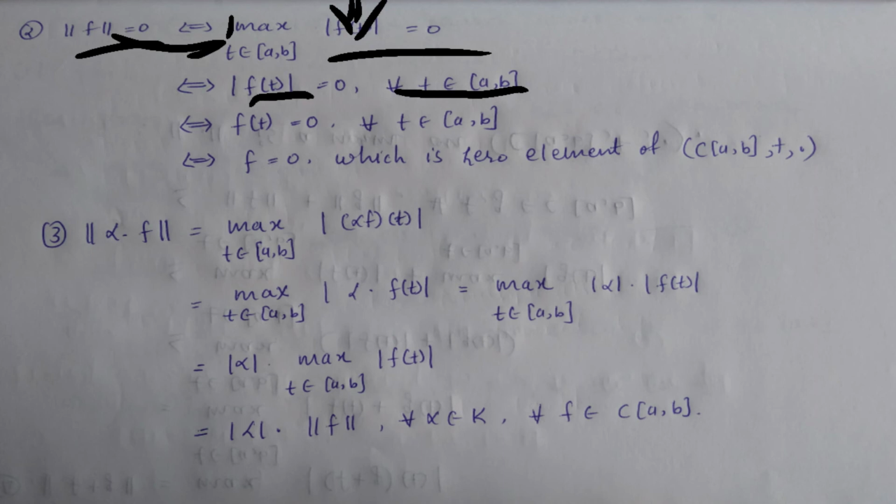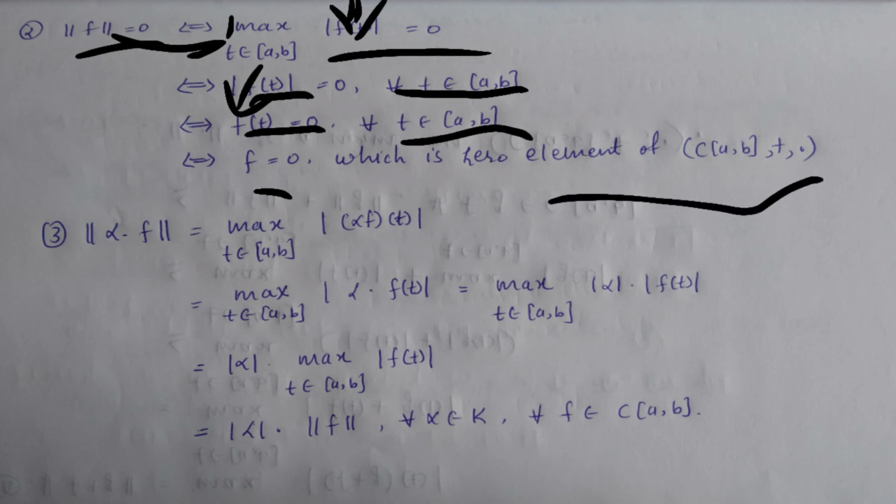When I'm saying that this modulus is 0, if and only if f of t is 0 for every t belonging to closed interval AB. So when f of t is 0 for every t, the function f is 0, as I explained earlier, which is the zero element of this space.